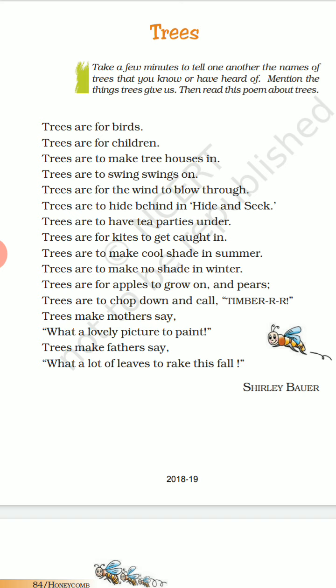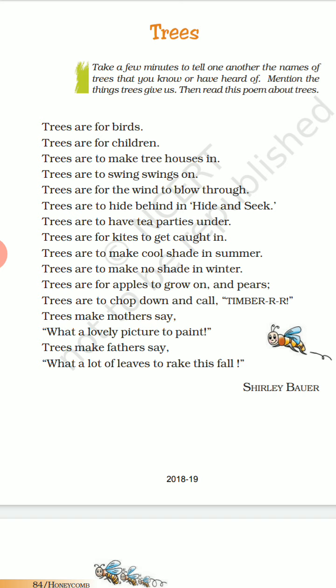Now, trees are to chop down and call timber. So bigger trees are chopped down, they are cut down, and after that the woods are prepared for use in building and also carpentry works. The furniture is made out of timber.